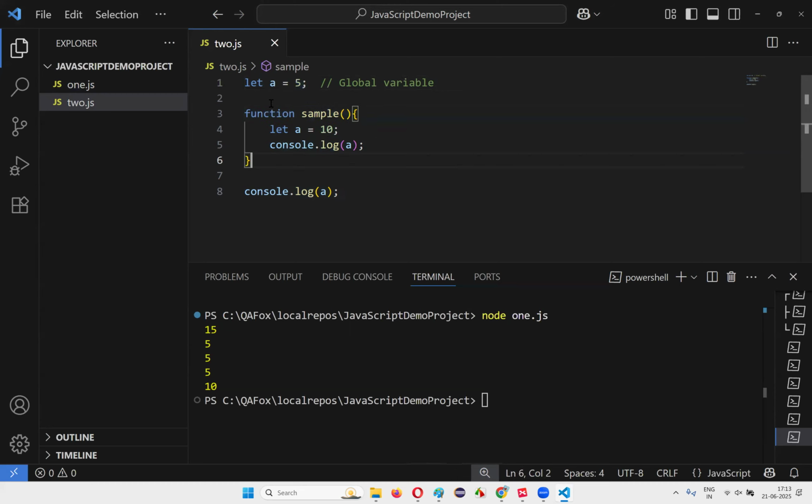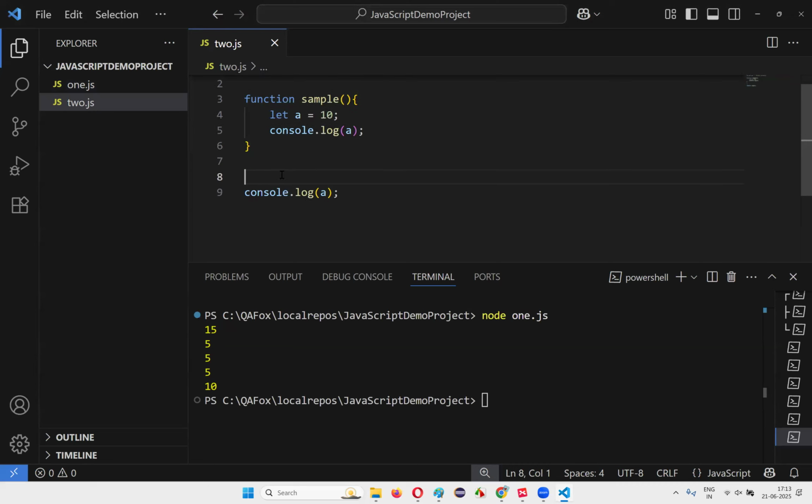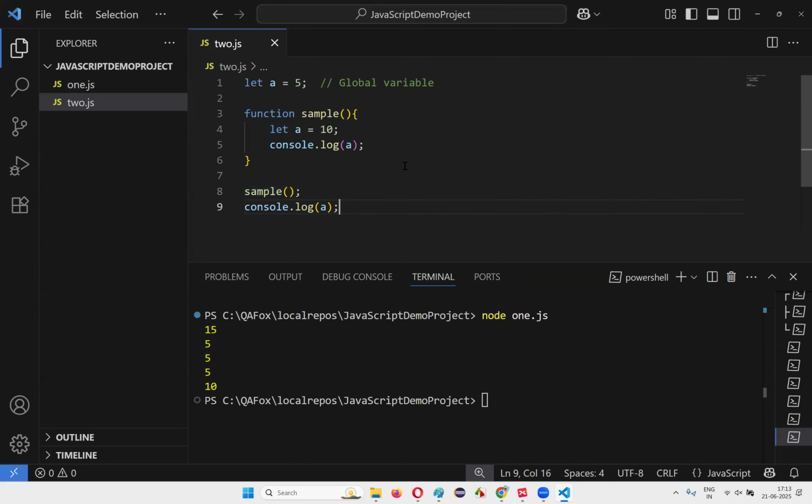Now within the function also, the same exact variable name, I created again using the let keyword, declared and created inside the function also. I assigned the value 10 to this variable, and when I try to print the value of the variable a here, you see, when I call this function, what will be printed? What will be the output of this program, guys?